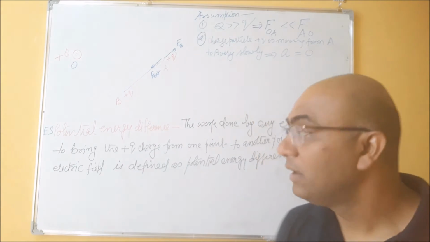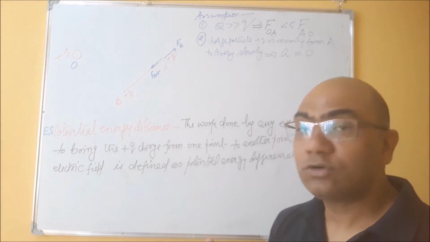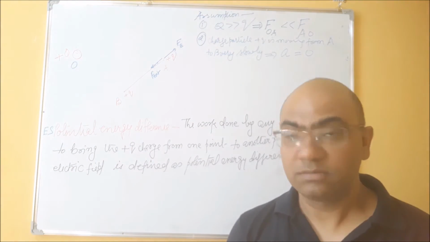This is fine. Now I just want to know what is the electrostatic potential energy.